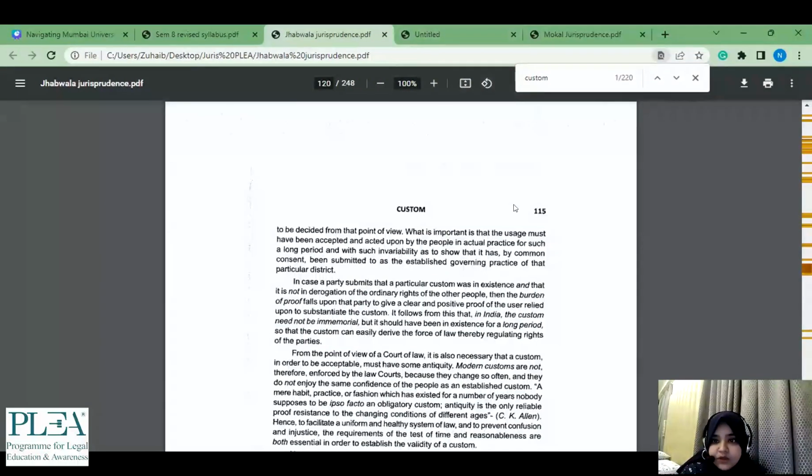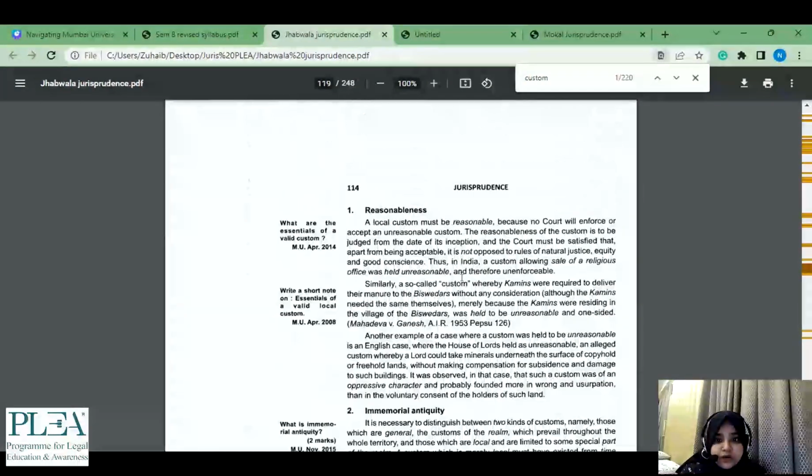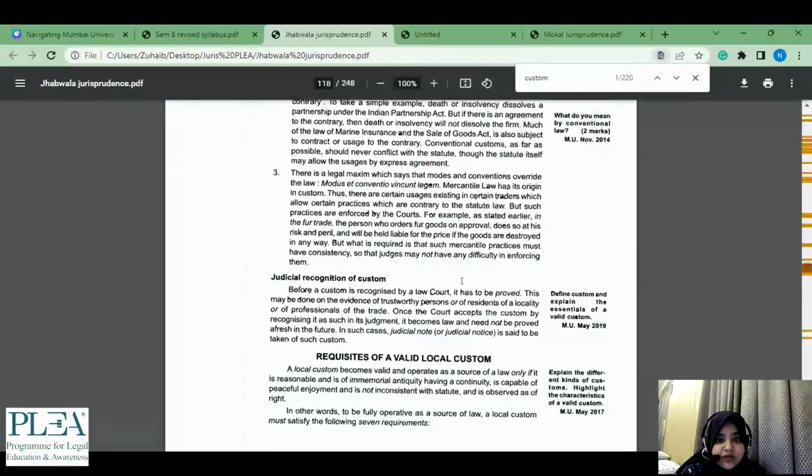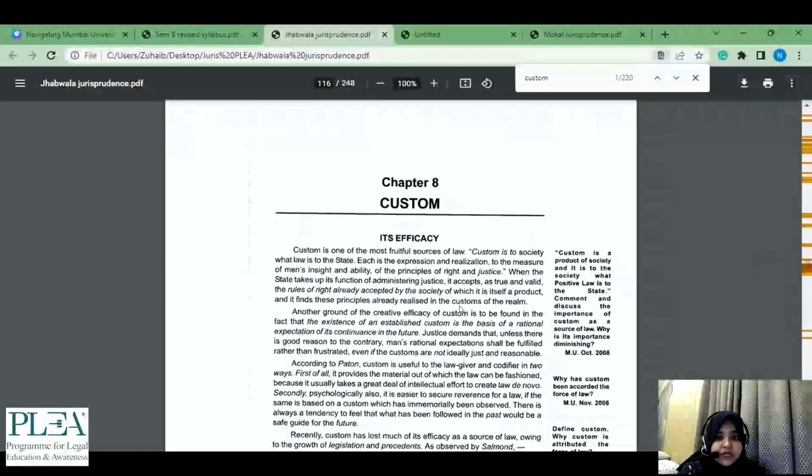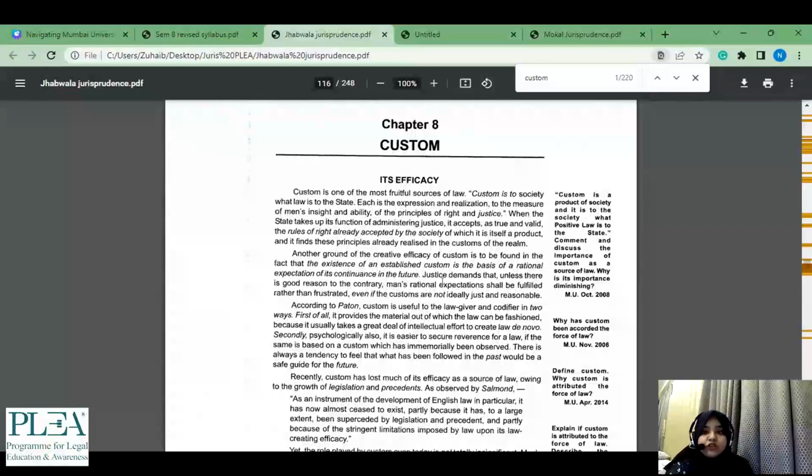See, this is custom. Now, when I'm trying to solve this 2 marker, where does it start? Requisite of a valid local custom. This is the topic. It starts from your chapter 8. So now when I'm solving the 2 marker, I have come back to this topic. I have gone through my Jhabwala, and I know where custom is. At least I know it is in the syllabus, right?